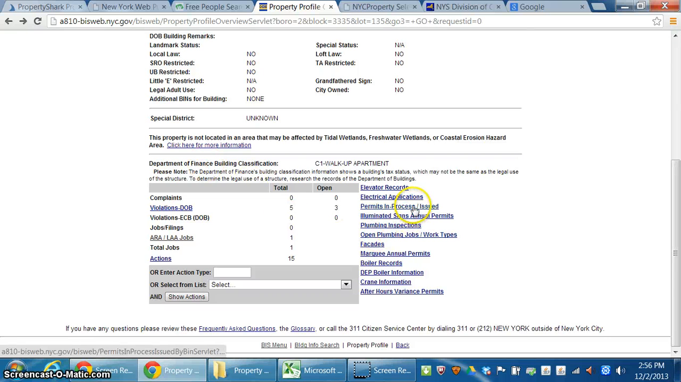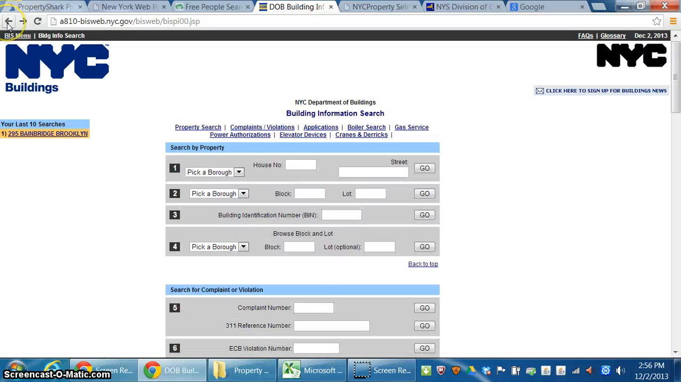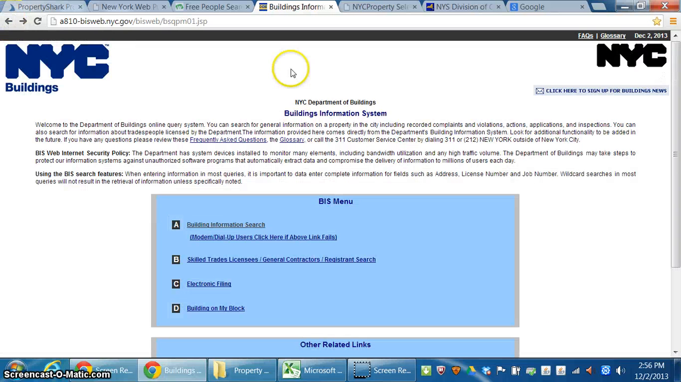The other thing we check here is permits in process, and we come back to this. It says no permits for the property found. Okay, so if we've checked this, obviously there's no information here that would help us out.